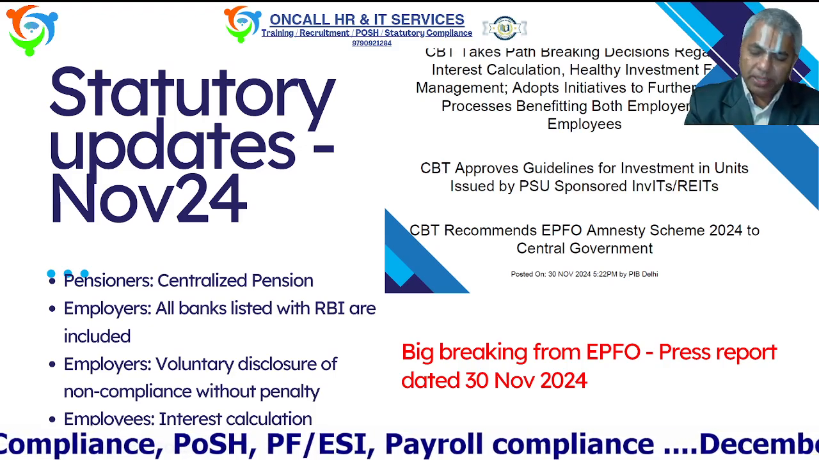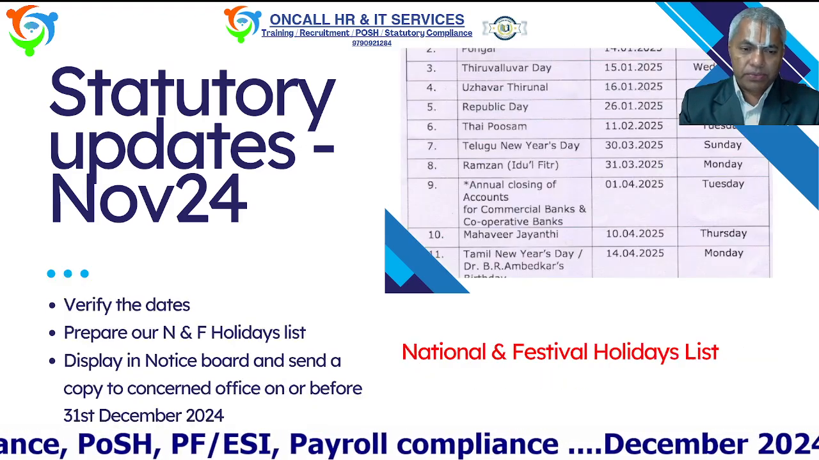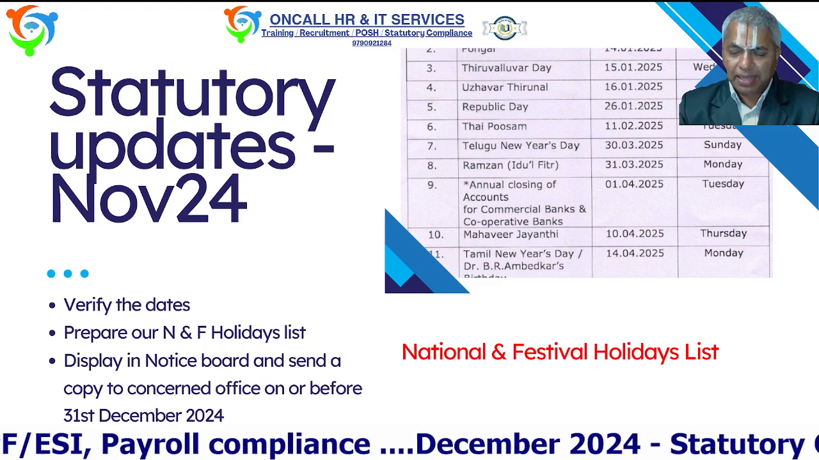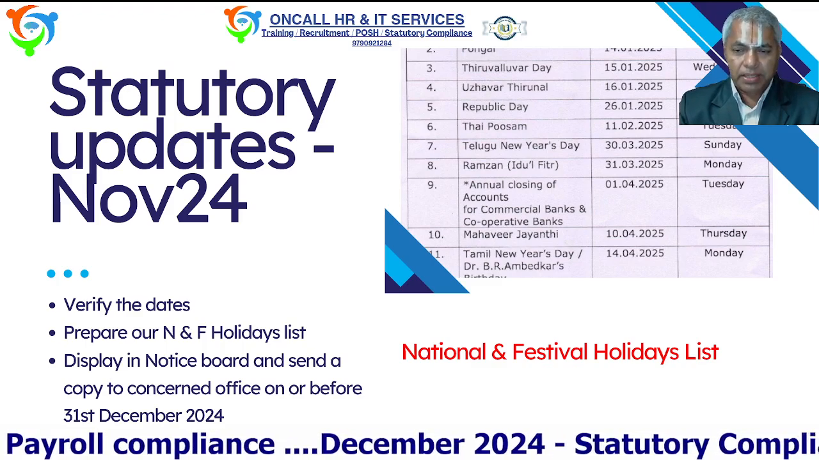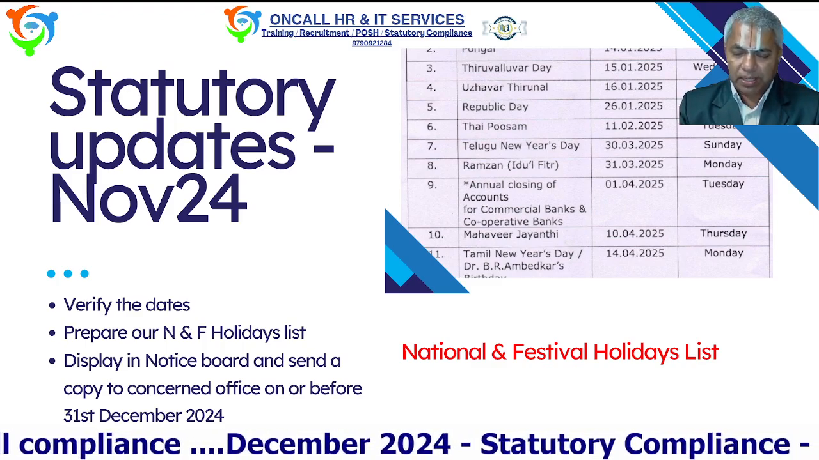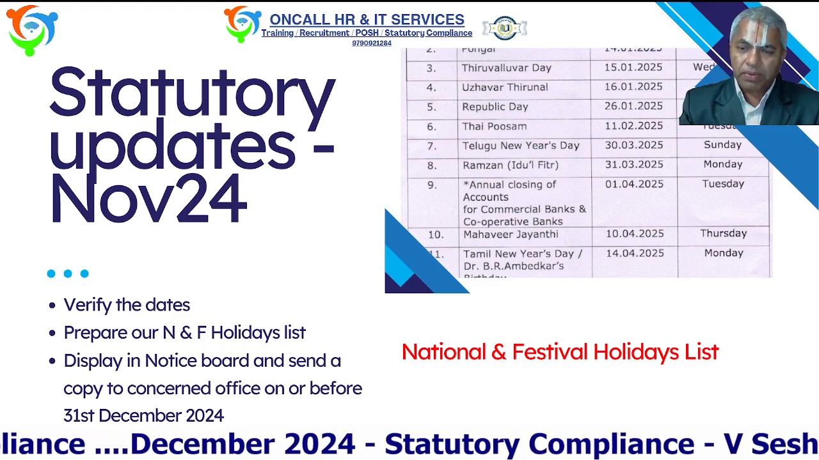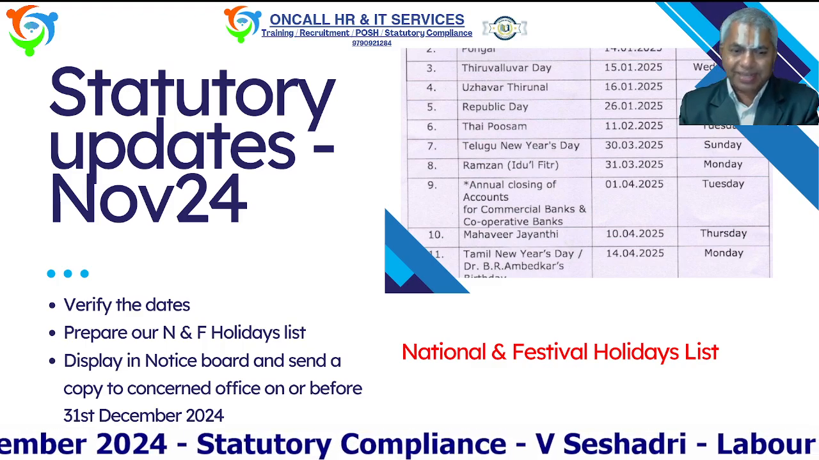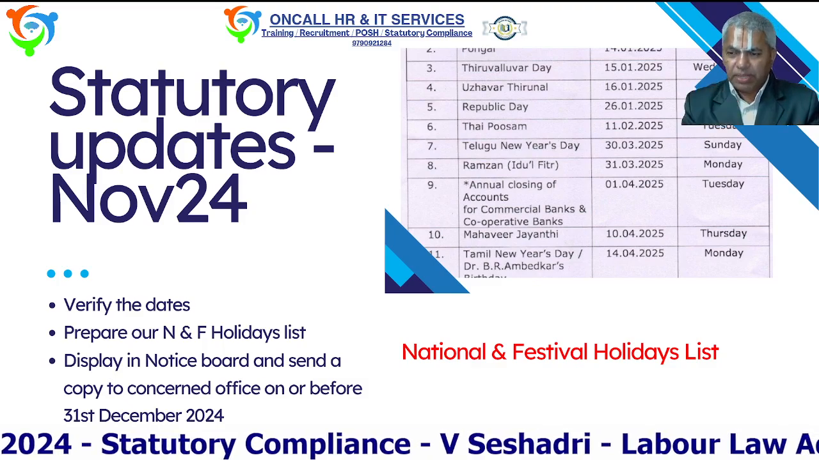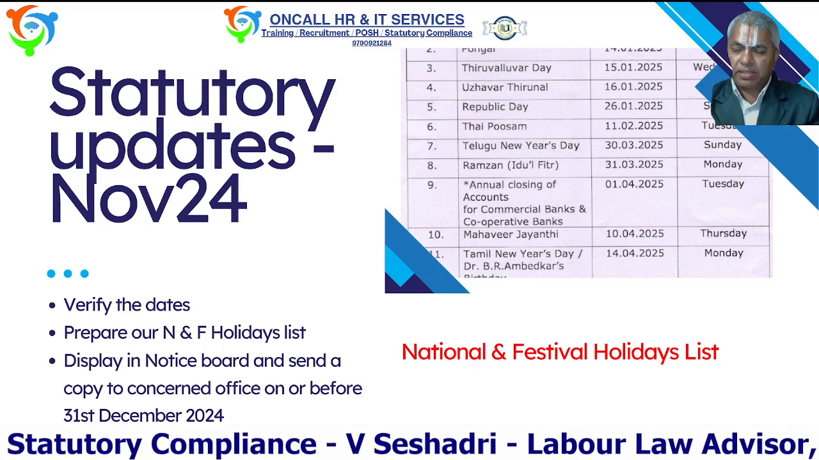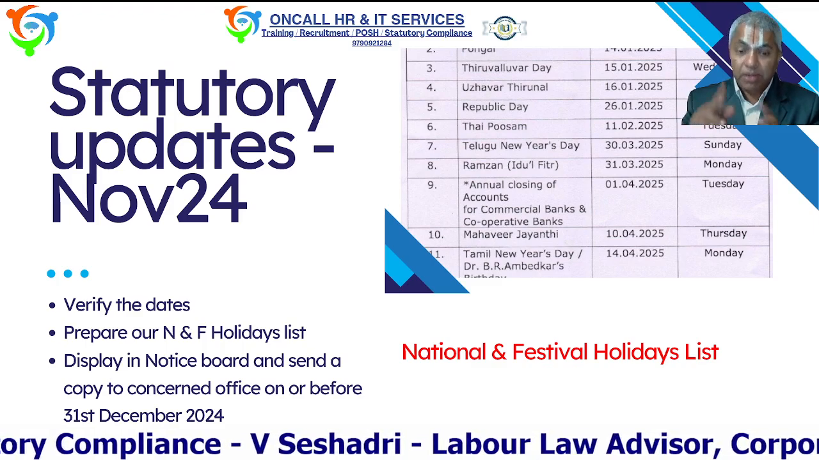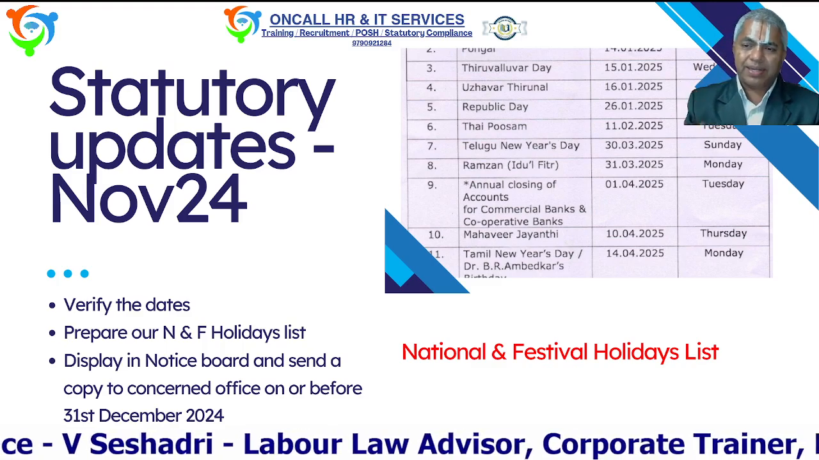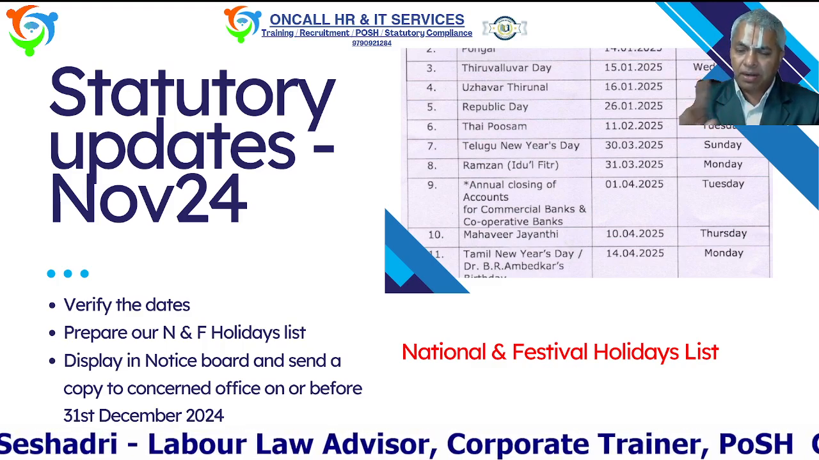the employees. Next, if you see each state, the National and Festival Holidays Act comes under the state government. So many states have given the list of holidays they are going to follow. We have to take the dates from whatever the government declared, and substitute our holidays, that is 4 national holidays and 5 festival holidays. We have to display them on our notice board, as well as send them to the concerned authorities, either the labor office or district office or factory inspector.